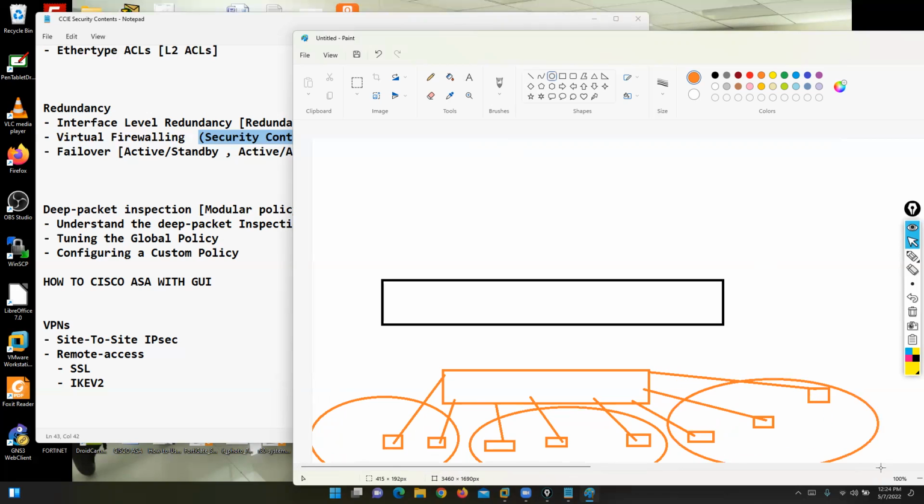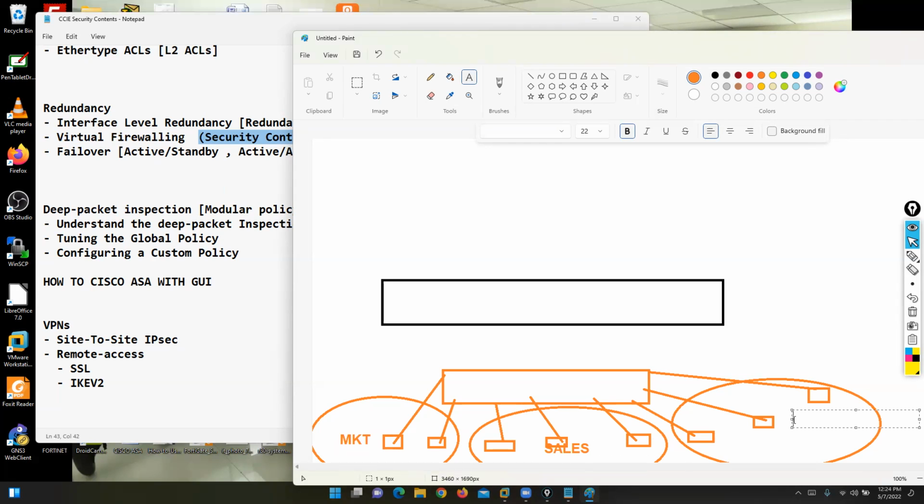Let me tell you. For example, in your network you have multiple departments, for example marketing department, sales department, or HR department. And in your organization you are working with a single firewall box. Let's talk about a scenario.